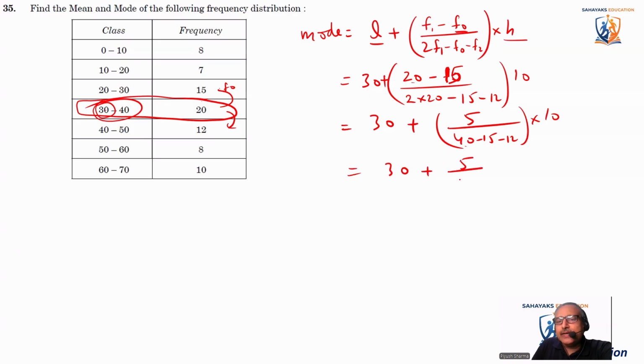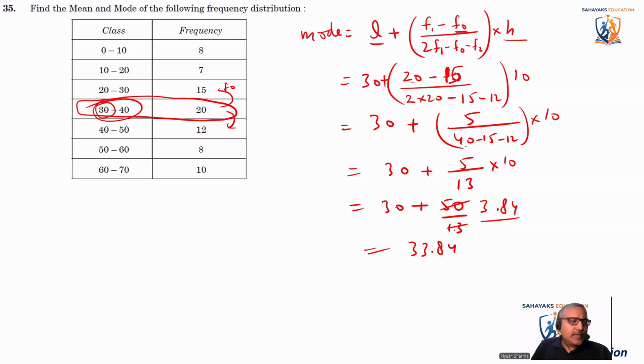So it is 5 by 13 into 10, or you can say 30 plus 50 by 13. 13 3s are 39, it will give 11, 110 divided by 13 comes out to be 8. So it comes as 3.84 something. So it comes as a total of 33.84, or 33.85. Okay, this is the mode which we have computed.